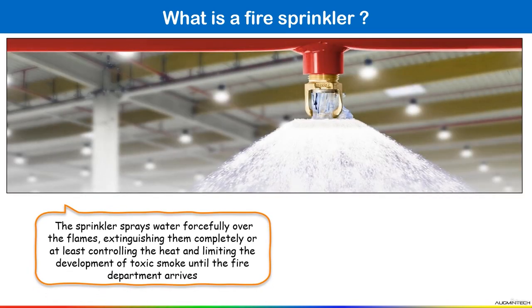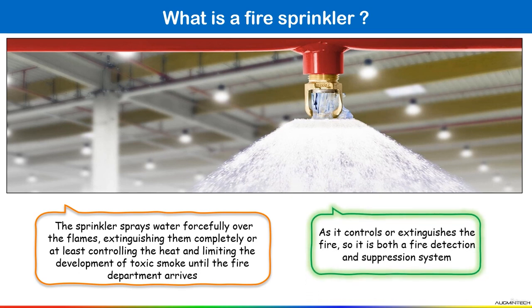Now here we have a sprinkler system. The sprinkler sprays water forcefully over the flames, extinguishing them completely or at least controlling the heat and limiting the development of toxic smoke until the fire department arrives. So this is the main purpose of this fire sprinkler, as it controls or extinguishes the fire. It can control the fire if it is a large fire, or otherwise sometimes this fire sprinkler system completely extinguishes the fire.